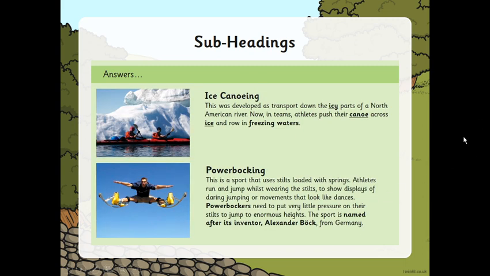The final two examples. Ice canoeing. This was developed as transport down the icy parts of a North American river. You can see I've underlined the words icy, canoe, ice, freezing waters. Again, the subheading gives us information about what we're going to expect to find in the relevant paragraph.